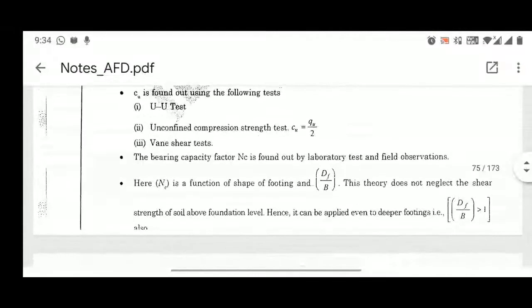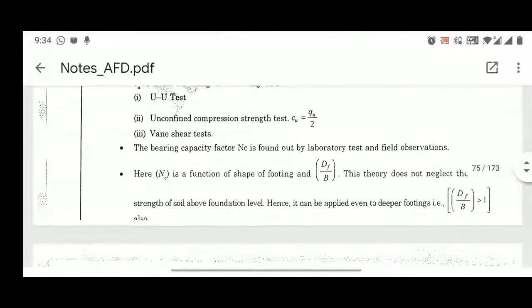Second is your unconfined compression strength test. I hope you are all familiar with this test, where I was explaining that the undrained cohesion is equal to the unconfined compressive strength divided by 2, right? This test is applicable for cohesive soils.